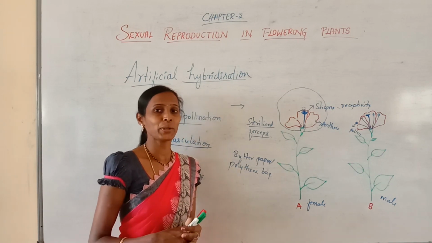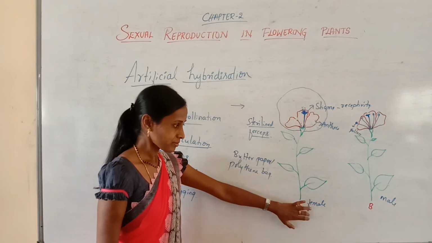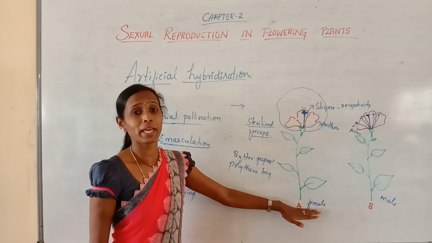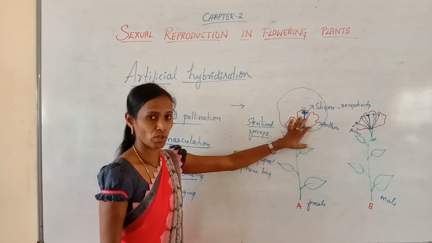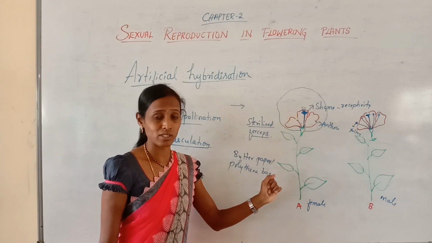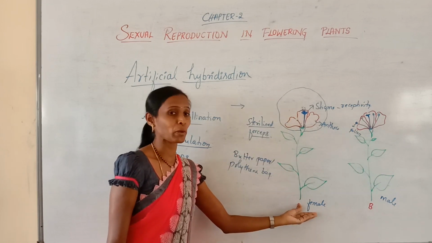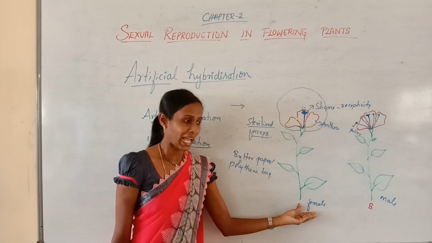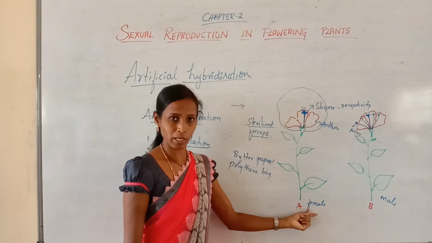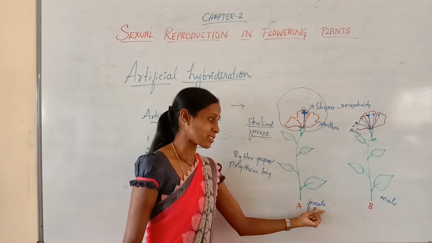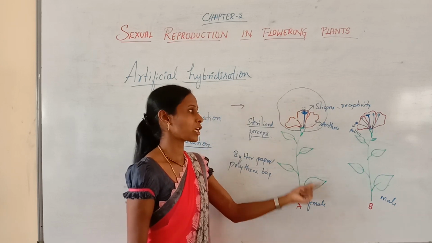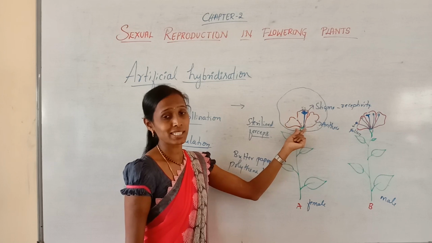And one more thing I need to say. Here we have taken a bisexual flower and removed the anthers. What happens if the female parent produces a unisexual flower? As I told you, it is a female parent and produces only one type of sex organ, the female sex organ, that is the gynoecium.